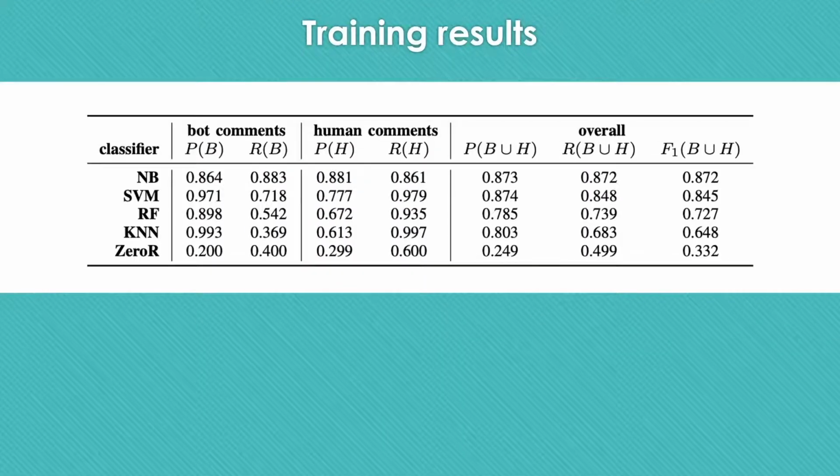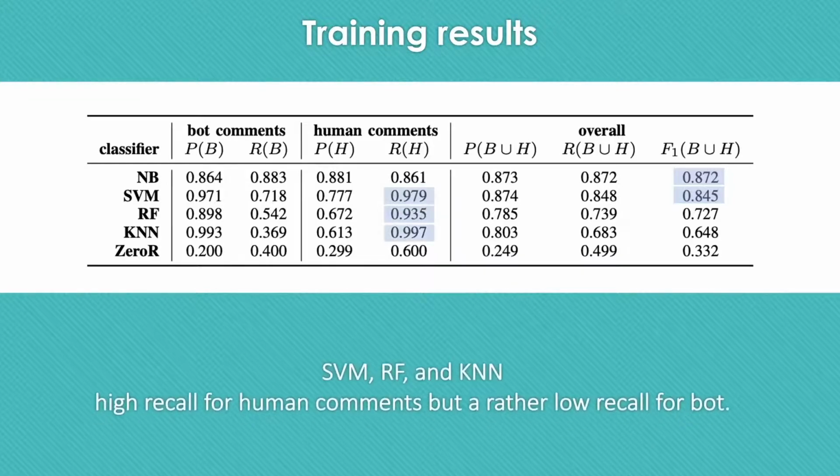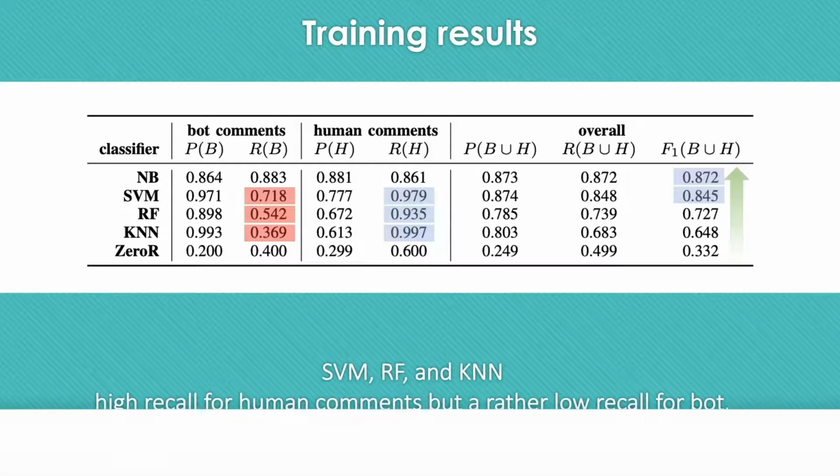This table shows the result of the training phase. In terms of overall performance, naive Bayes and SVM appear to be the most promising classifiers. The SVM, random forest, and k-nearest neighbors classifiers have high recall for human comments, but a rather low recall for bot comments. It's clear that all models outperform the 0R baseline classifier.